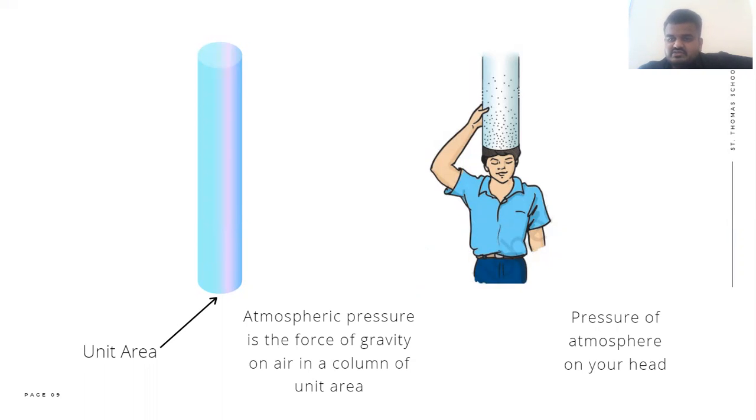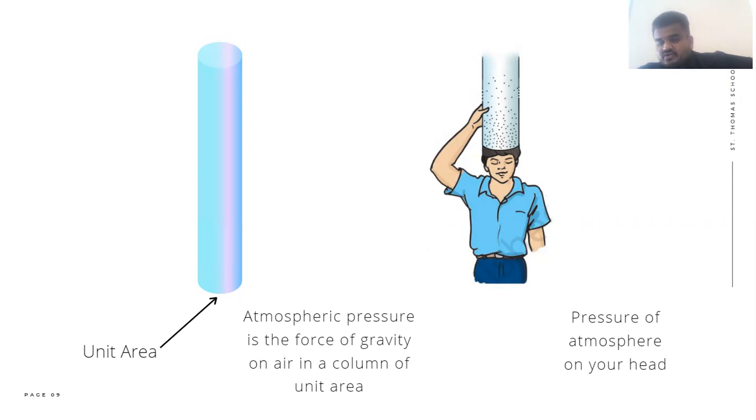It's m into g, which is being applied on the unit area. So it's simply the force of this tube is atmospheric pressure, which is shown in the figure. So atmospheric pressure is the force of gravity on air in a column of unit area. Okay, tube of unit area.